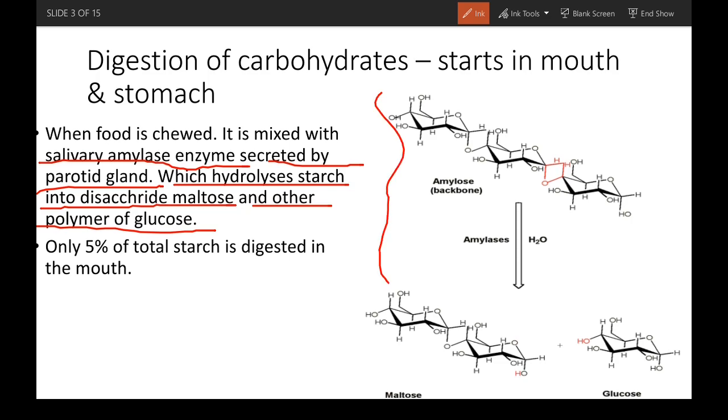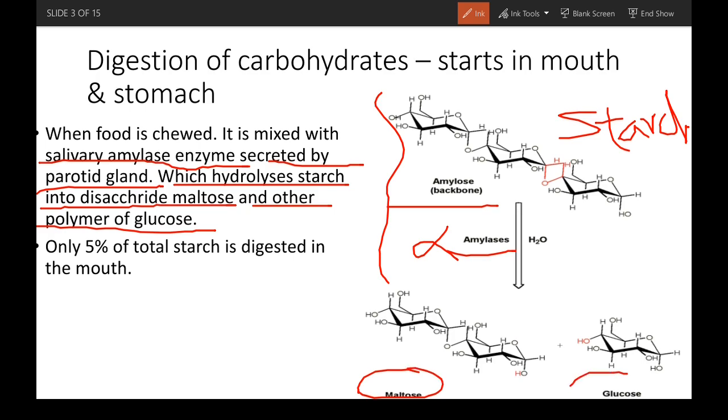So here we can see that this is an amylose backbone of a starch molecule. Starch has an amylose or amylopectin backbone. Amylase enzyme, or alpha amylase enzyme, hydrolyzes it and forms maltose disaccharide and glucose. But in the mouth, only 5% of total starch is digested before it is swallowed. So the food then goes into the stomach.